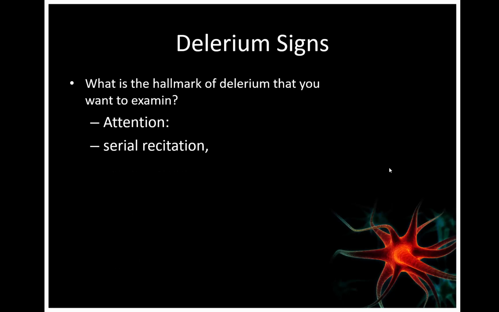So how do we measure attention? Either by serial recitation. So we ask the patient to count from 1 to 20, or even backwards from 20 to 1. So usually patients with delirium, they might stop in the middle. So they don't continue the same task. If you tell them count, they will count 20, 19, 18, 17, 16, 15, 14, then they stop. They don't continue. Also, another way is to ask them to do continuous performance, like they copy you. So if you clap, they clap. Or, for example, you tell them, I will mention a group of letters. Once I mention the letter A, you clap.